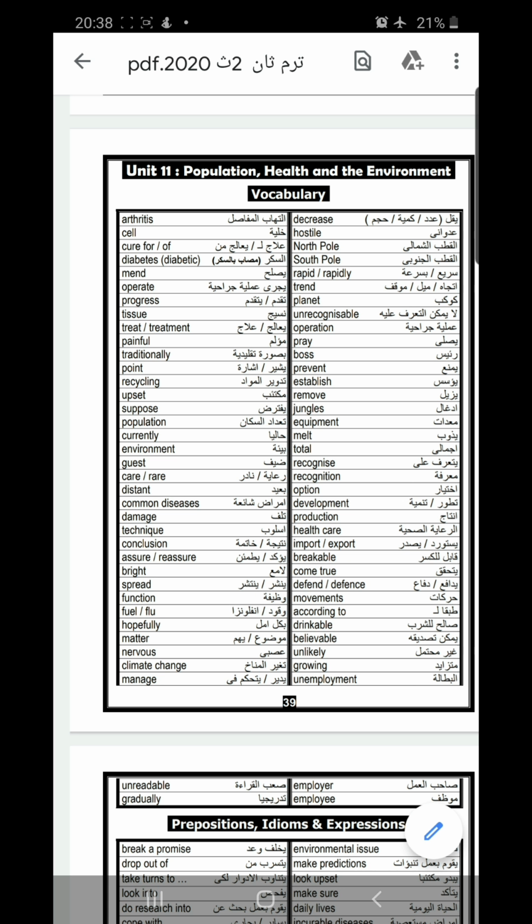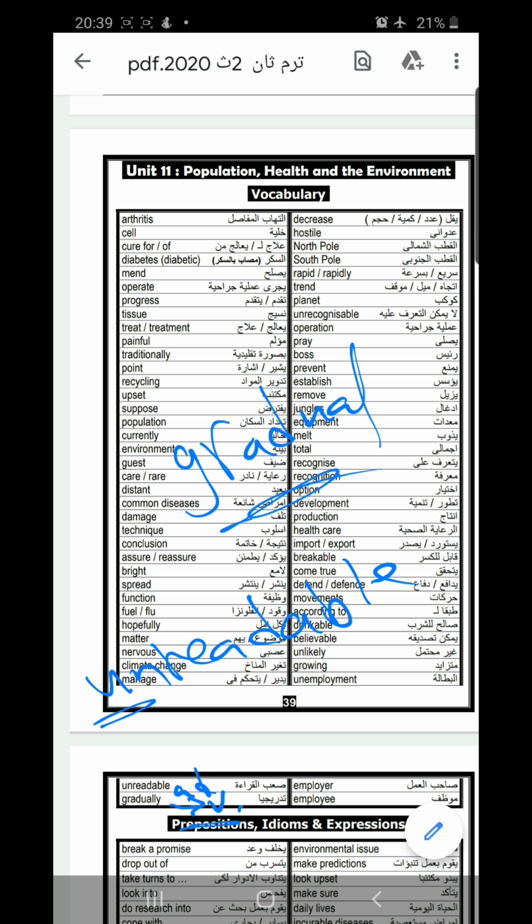Unreadable, from the verb read. Readable is an adjective. The opposite is unreadable. Gradually. Gradually is an adverb. We have gradual as an adjective. Employer. We have the verb employ. The noun will be employer. Employee.